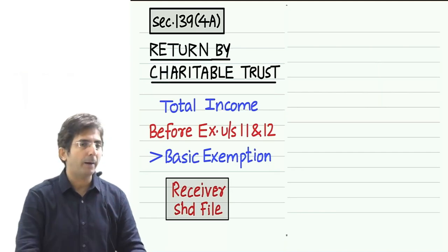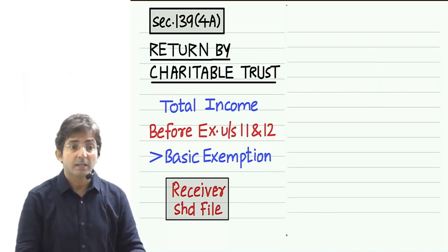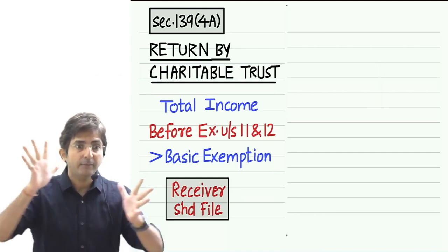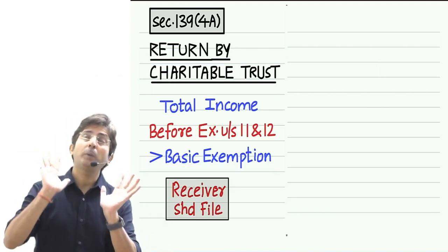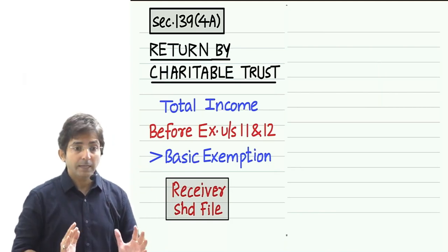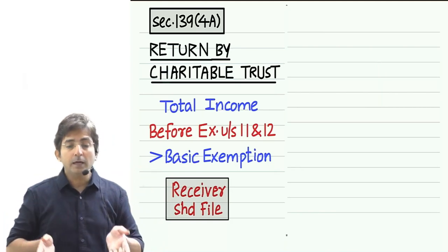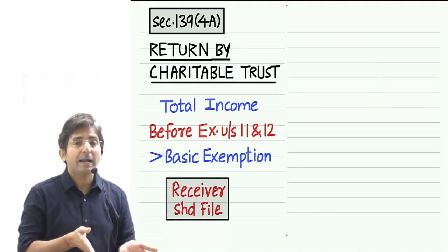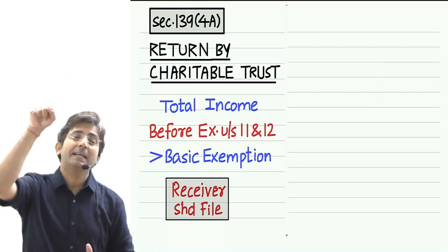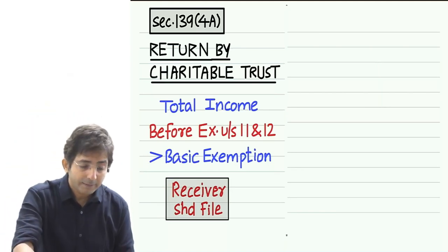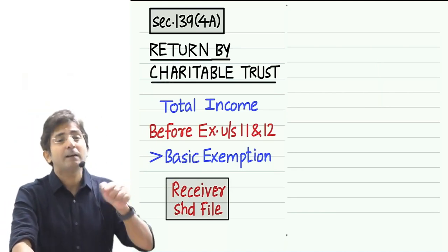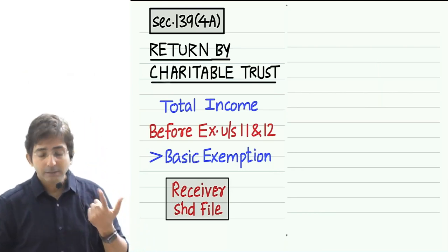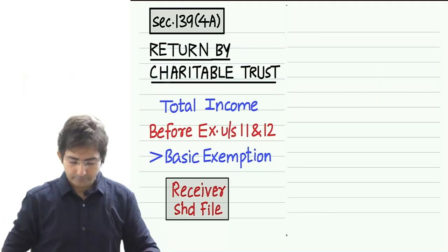because we want to keep an eye on political parties also. Sometimes the activities of these political parties, Congress, BJP, etc., are not genuine. It looks like they are good people, but sometimes they are not. Whether they are good or bad, whether their income is genuinely exempt or not, all that needs to be checked. But that checking is possible only when they file the return. To make them file the return, a section is a must, and that section is 139(4B).